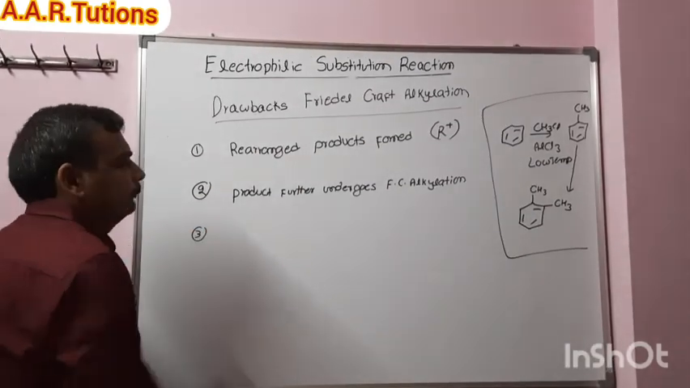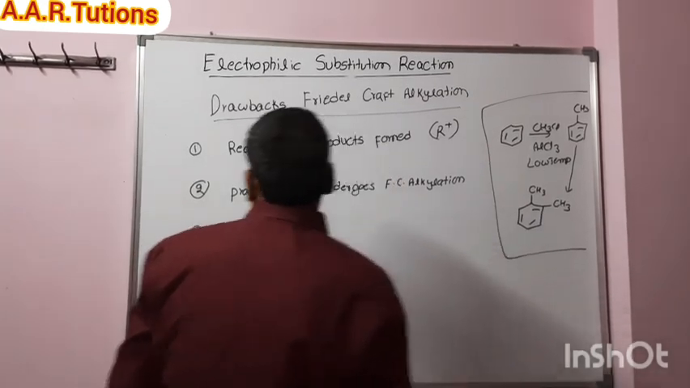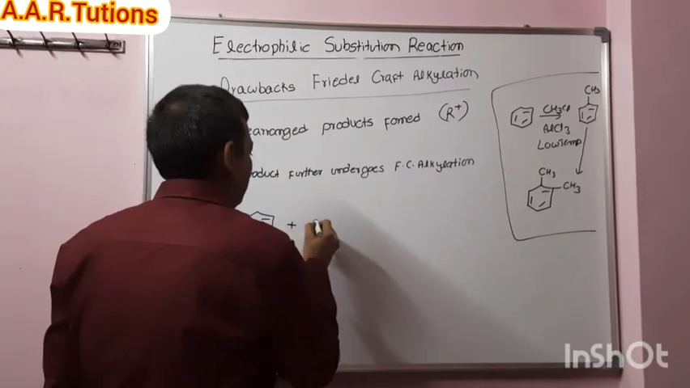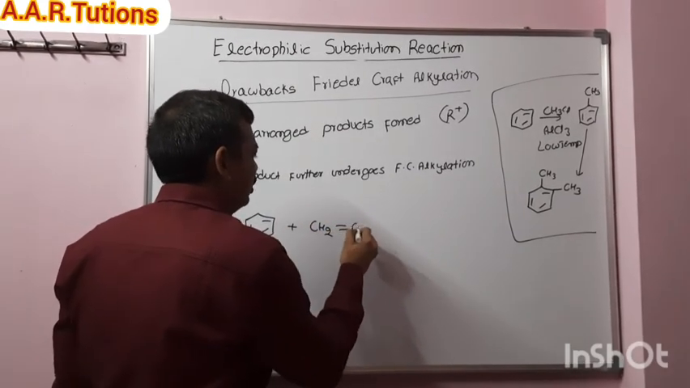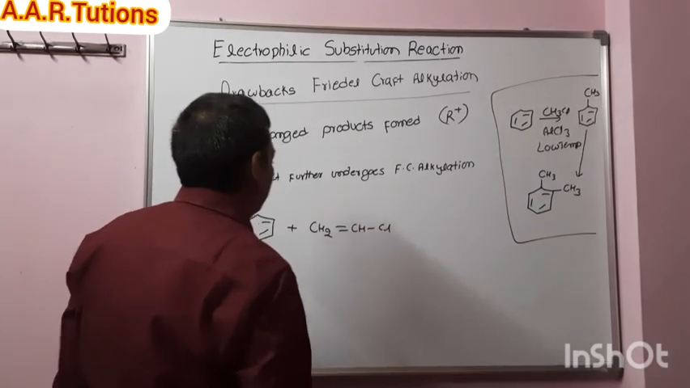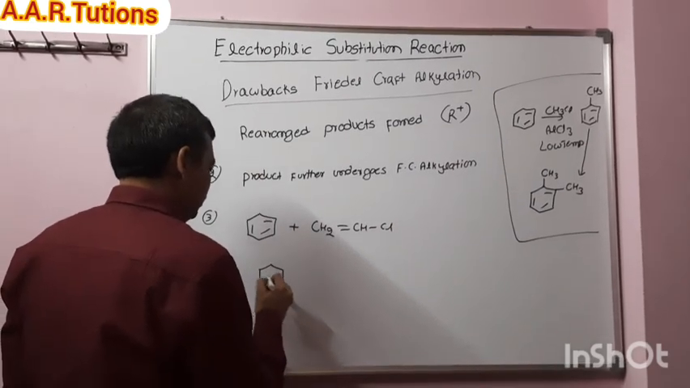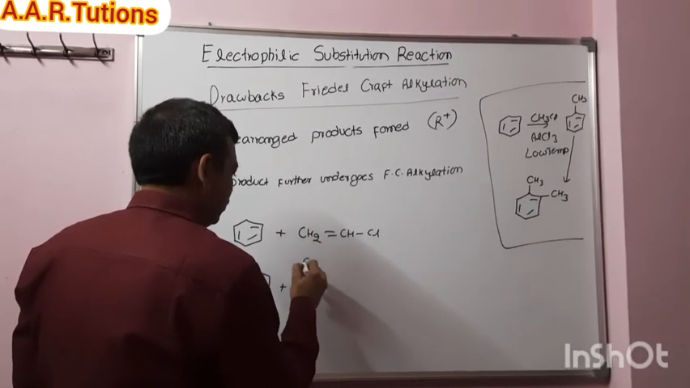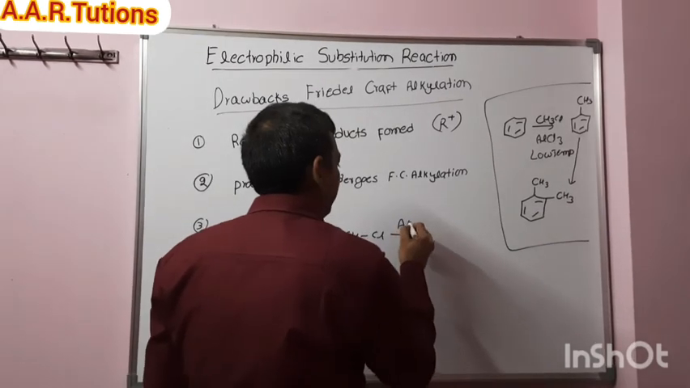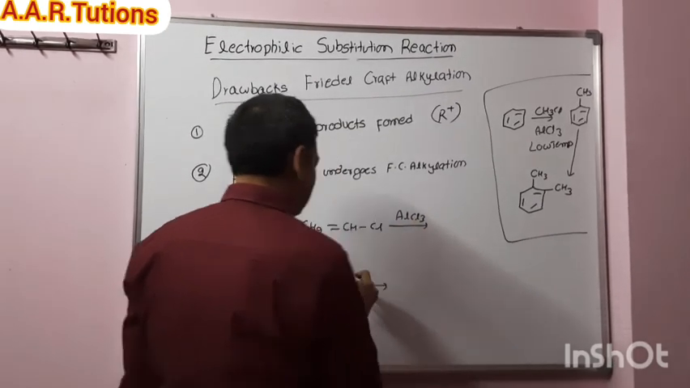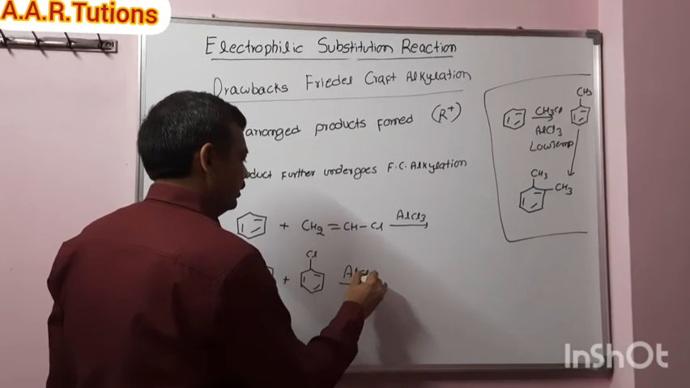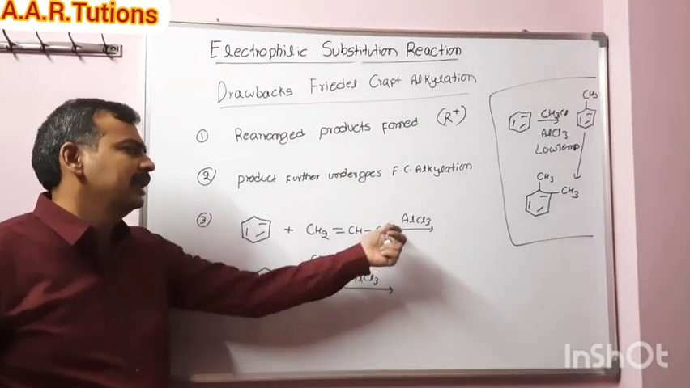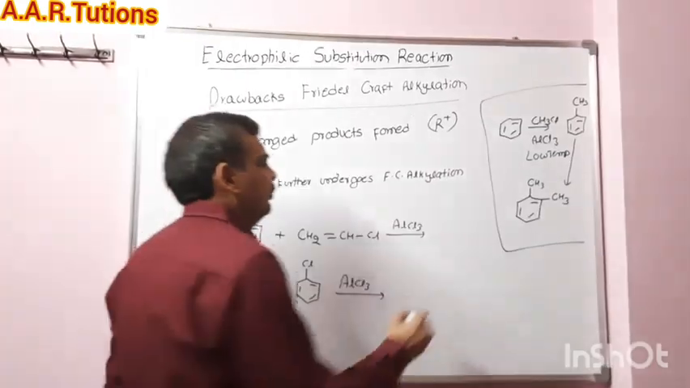So number 3. Let's see here, I will write. Benzene reacts with CH2=CHCl, or benzene reacts with chlorobenzene, in the presence of AlCl3. Let's see these two examples. When benzene reacts with vinyl chloride or with chlorobenzene in the presence of AlCl3, we won't get any product.